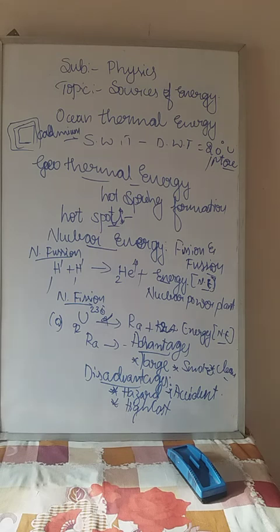Then the installation of a nuclear power plant requires more cost, and this nuclear energy is also used to produce explosives like hydrogen bomb, atomic bomb, nitrogen bomb, etc. Those are all used for mass disaster, I mean mass killing, not individual killing. These are the advantages compared to the disadvantages. The disadvantages are more in nuclear energy. Hope you will understand. Thank you.